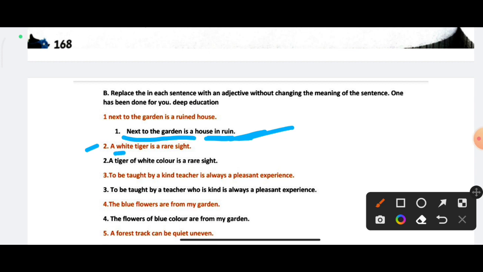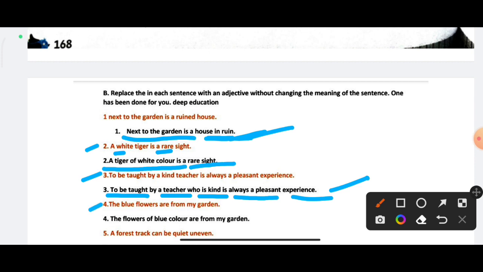White and rare are adjective words, and using the adjective phrase, your sentence will be: a tiger of white color is a rare sight. It is the correct option. Now third question is: to be taught by a kind teacher is always a pleasant experience. So its solution will be: to be taught by a teacher who is kind is always a pleasant experience. It is the correct sentence by using the adjective phrase.